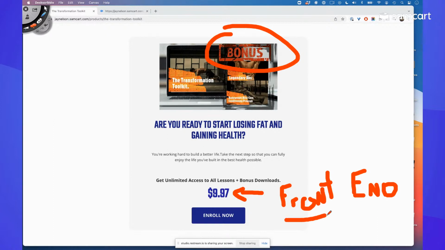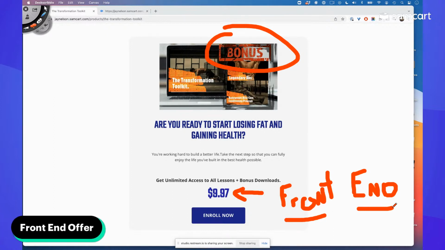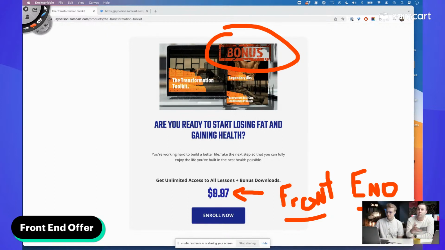You know what I mean? Send them to offers like this. They're quick, they're easy to understand, they're cheap to buy. And you get people in your world. You can show them order bumps. You can show them one-click upsells. You can show them course cross-sells inside of your SamCart members area. You can do all kinds of stuff to then get them, once they like and trust you, have that first interaction, to spend more with you. And I guarantee you could turn these $10 buyers into $100, $200, $300 in lifetime revenue like that.